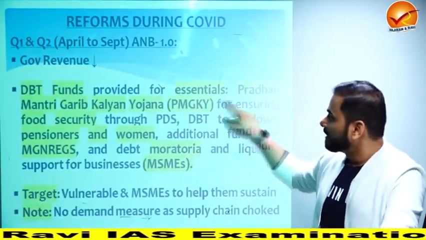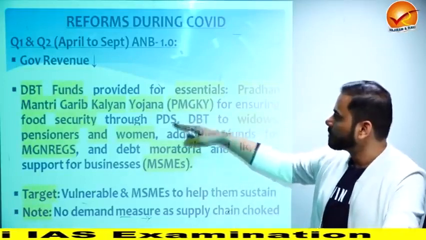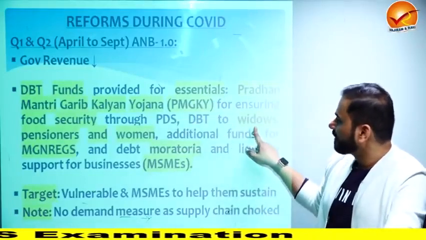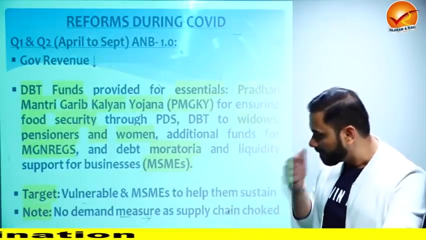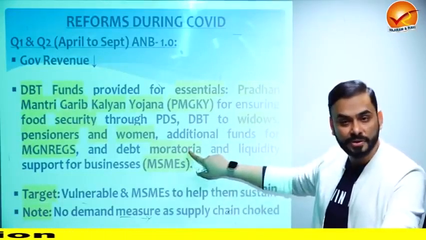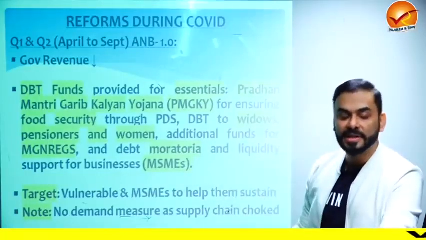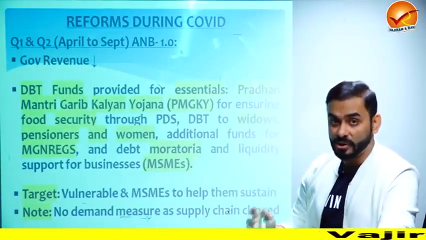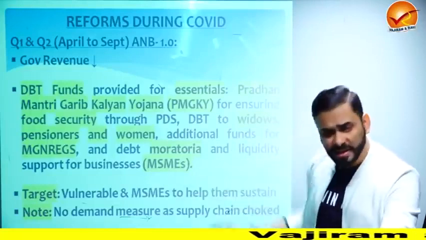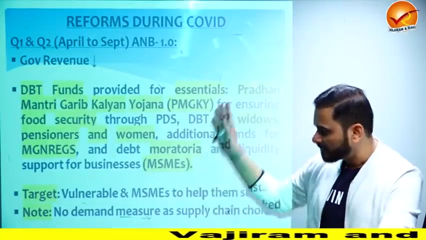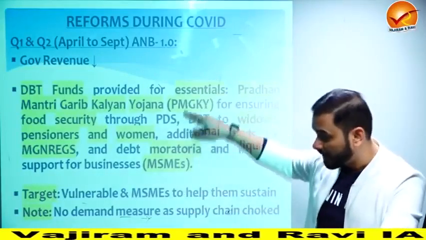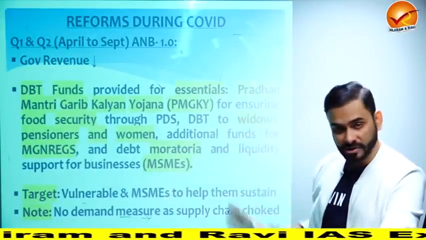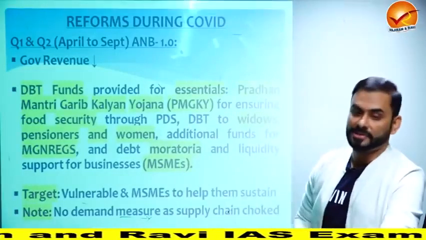All right. So Pradhan Mantri Garib Kalyan Yojana for ensuring food security, direct benefit transfer to widows, pensioners, women, and MGNREGA fund was increased, moratorium was given, which means banks were not claiming their loans and rate of interest. Banks gave you extra time. Liquidity support for businesses like MSME. These were the things being given. And who were the target under this Atmanirbhar Bharat package 1.0? Vulnerable sections of society plus MSMEs.